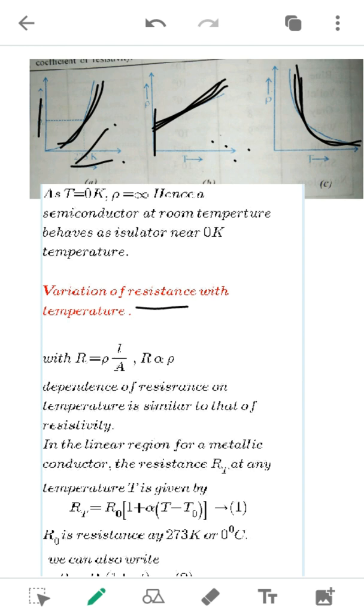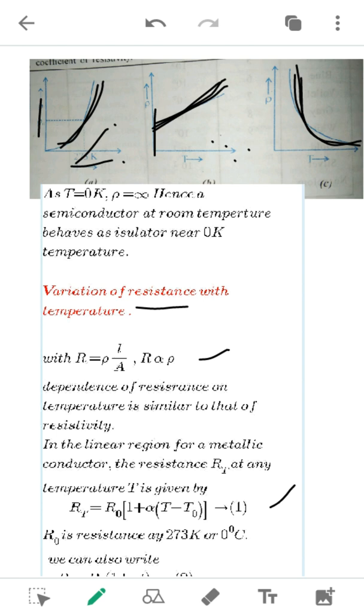So the resistance equation is R equal to rho into L upon A. So R is proportional to rho. So whatever equations we have seen for resistivity, the same equations we will take here for the resistance. So resistance RT at a particular temperature T is given by R naught into 1 plus alpha into T minus T naught. That is for two different temperatures. Okay, capital T is the maximum temperature, T naught is the minimum temperature.